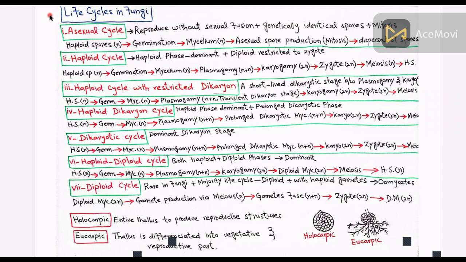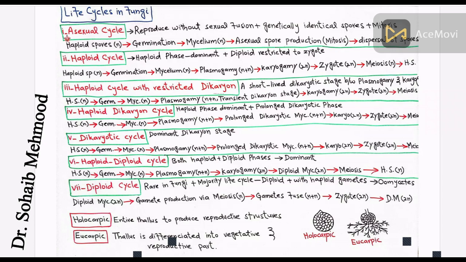Assalamu alaikum. Today we will discuss life cycles in fungi. Fungi exhibit a variety of life cycles which are classified based on their ploidy, haploid or diploid, and reproductive strategies: asexual, sexual, or parasexual. Below is an overview of the main types of life cycles in fungi.